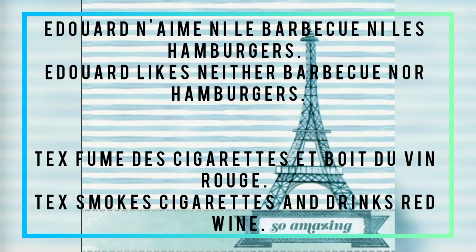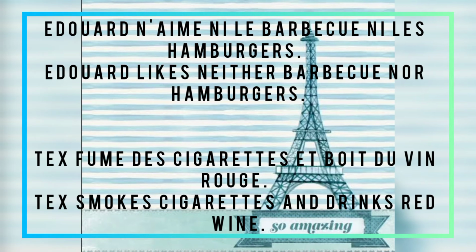Now we will learn the usage of the conjunctions in a sentence. First we have Andre n'aime ni barbecue ni hamburgers. Ni means neither or nor. That means Andre likes neither barbecue nor hamburgers.